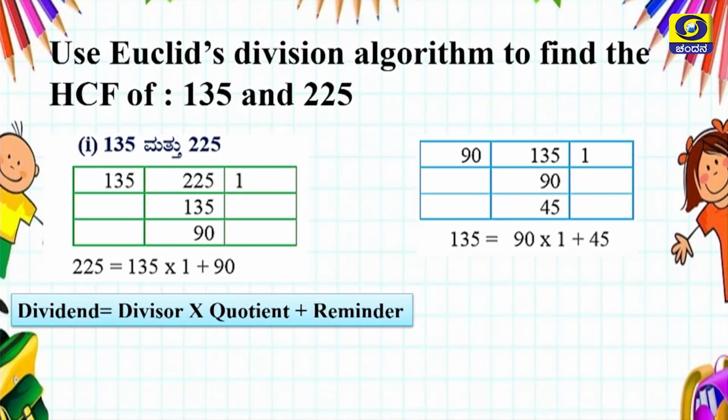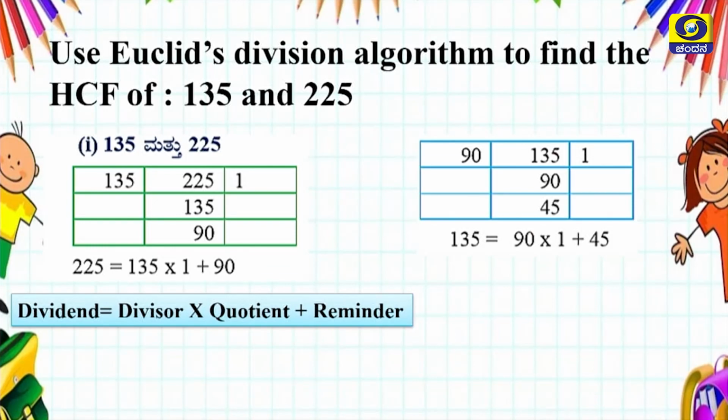The divisor becomes the dividend, and the remainder becomes the divisor in the second step, my dear students. See, 135 is the dividend and 90 is the divisor. If you divide, we get 90 into 1 is 90, and the remainder is 45. So 135 equals 90 into 1 plus 45, but here the remainder is not 0, my dear students. So we have to proceed further.